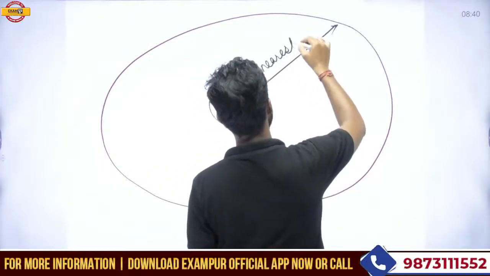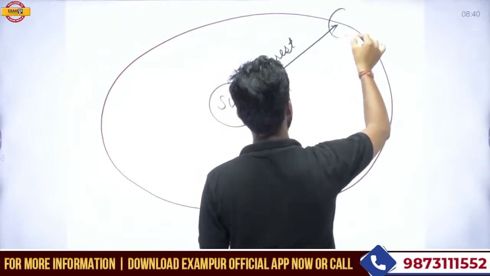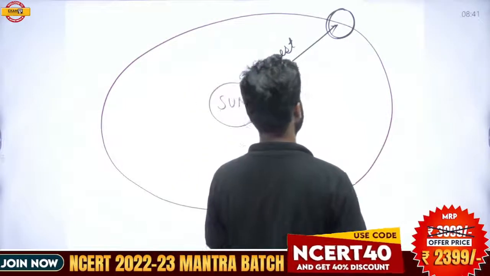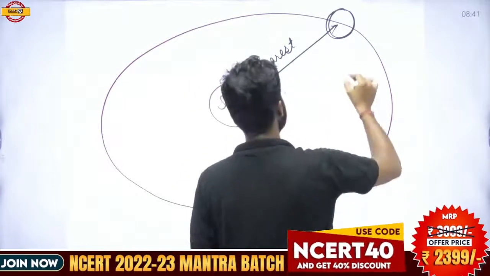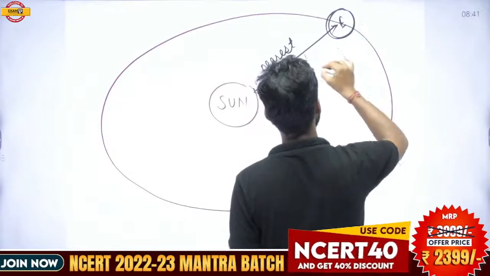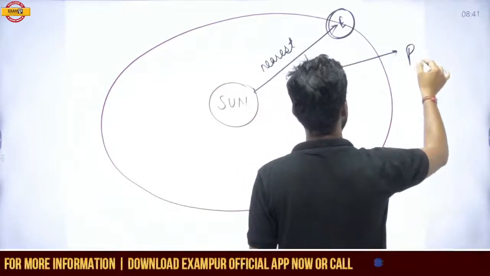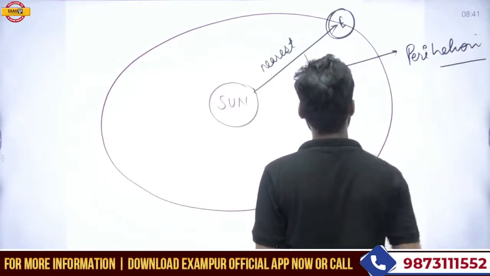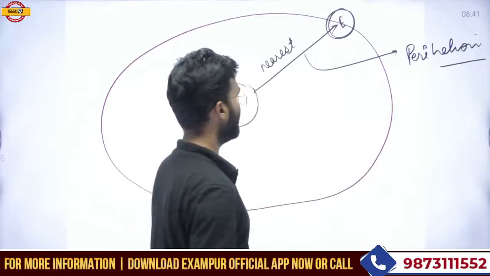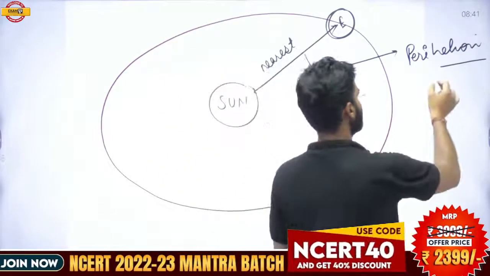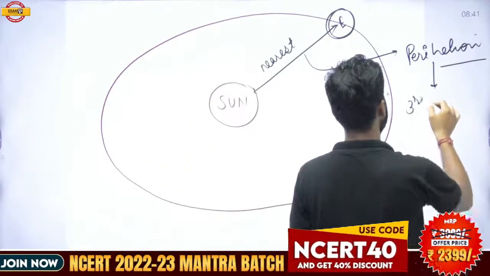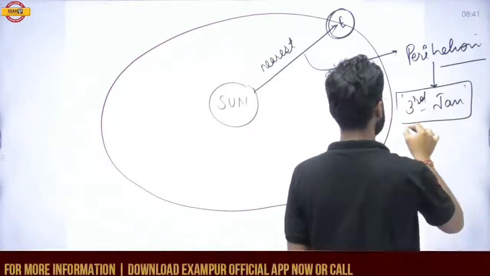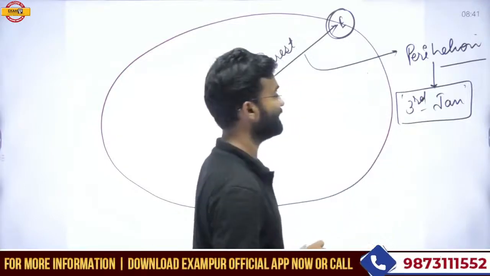So this is the nearest point. And if Earth is reaching this point, then the distance between the Earth and Sun is nearest. This condition is called the perihelion, and it always happens on the 3rd of January every year. That means on the 3rd of January, the distance between the Earth and Sun is nearest.